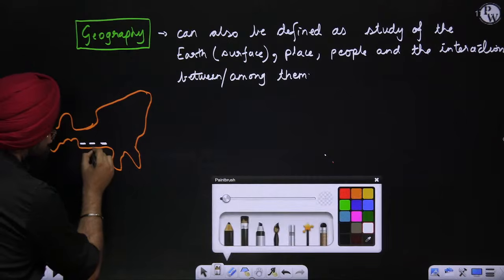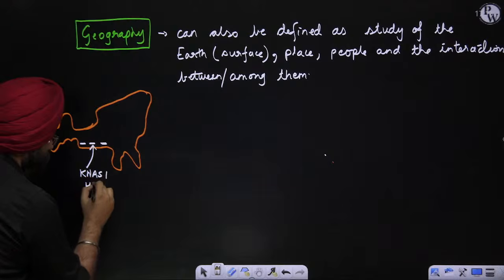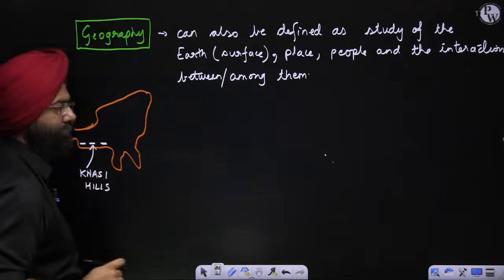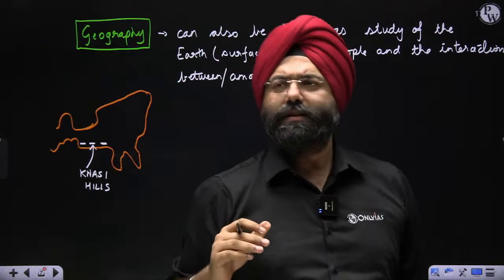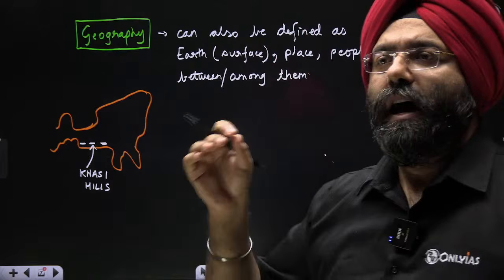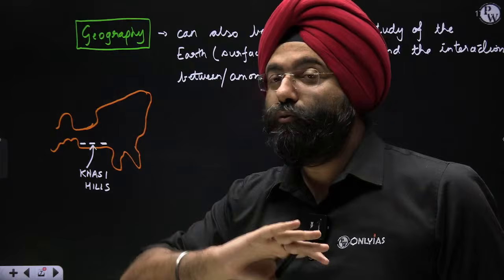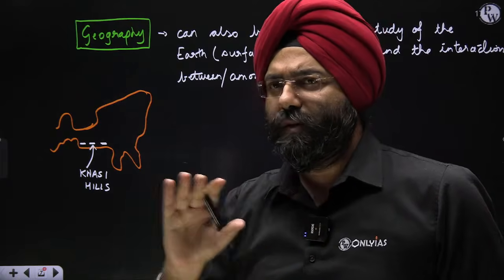This one is basically referring to the Khasi Hills, right? Very well, you should be knowing this. Most of you would know. If you do not, then also, how to draw an Indian map, I am guaranteeing you that I am going to draw an Indian map in front of you also. And how to make it easy, that also I'll teach you, so don't need to worry about that.